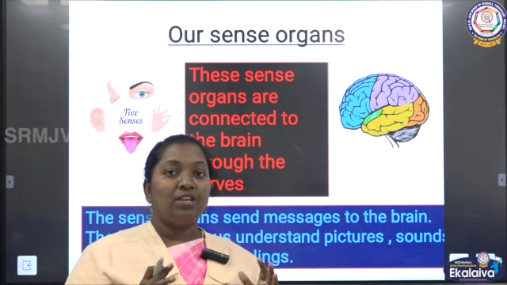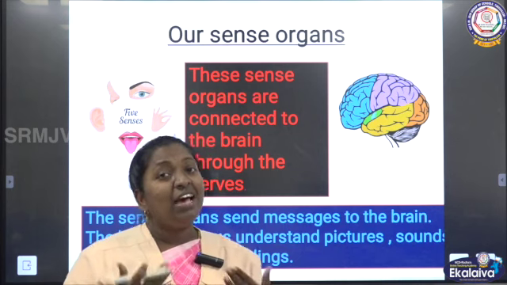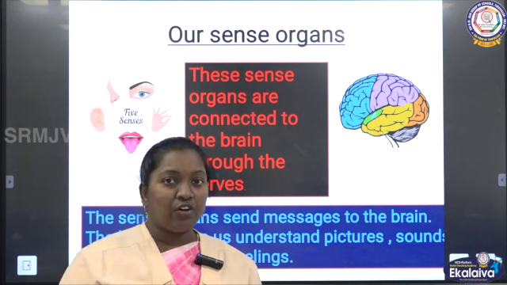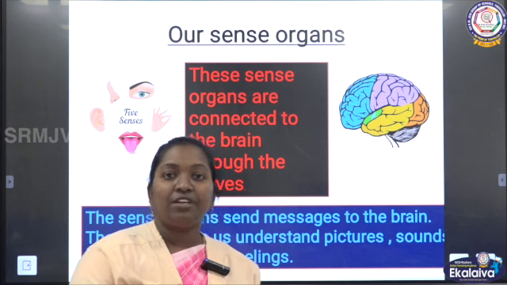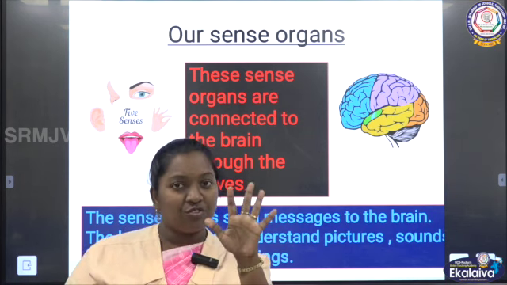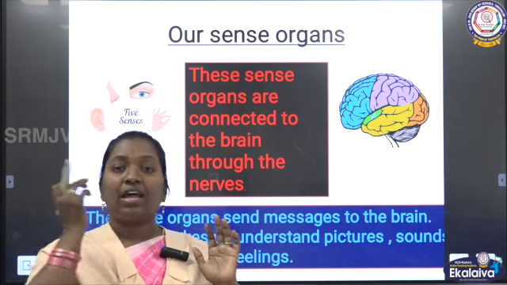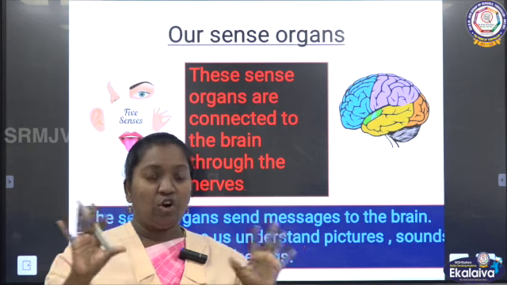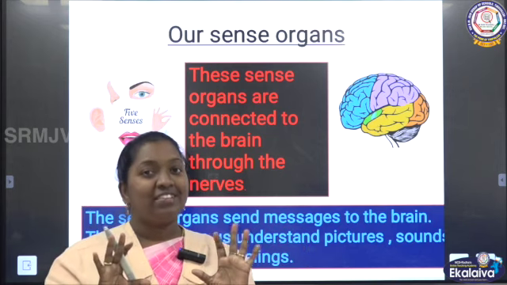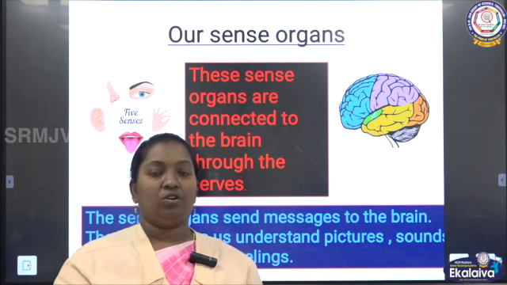Okay, now we are going to learn about the first external organ. We have internal organs and external organs. External organs, right from first standard onwards, we are learning about sense organs. What are the 5 sense organs? Eyes, nose, ears, tongue and our skin. All these 5 are called the sense organs. We can even represent them as external organs.